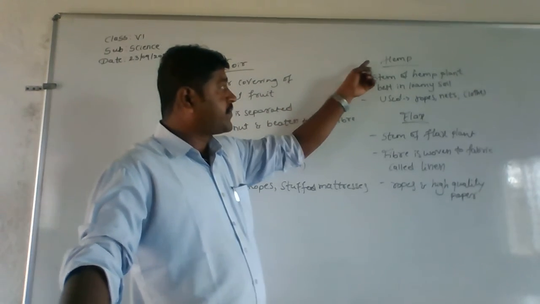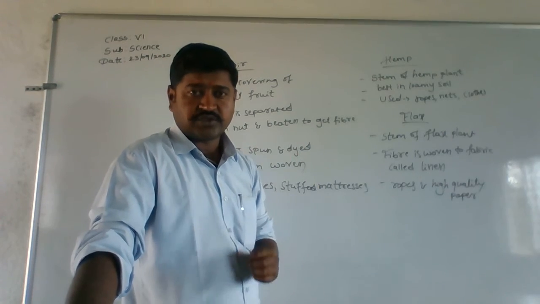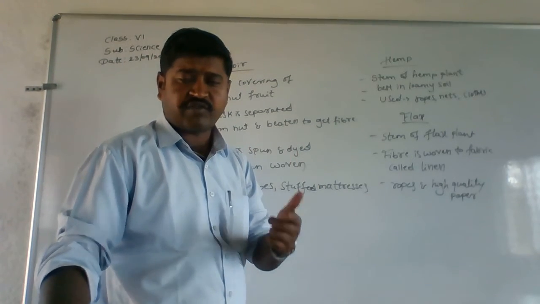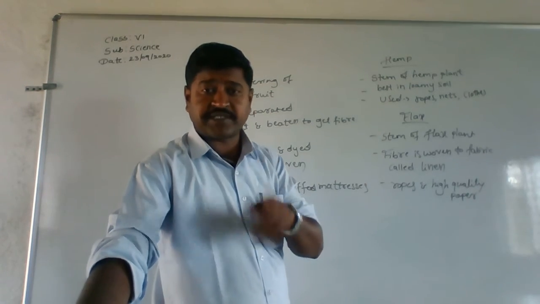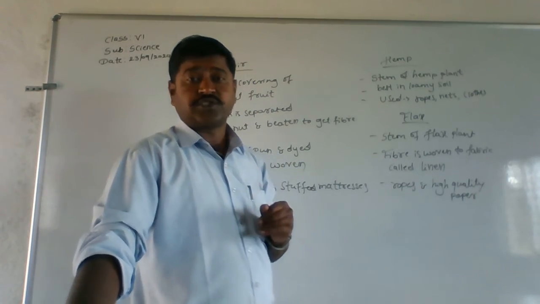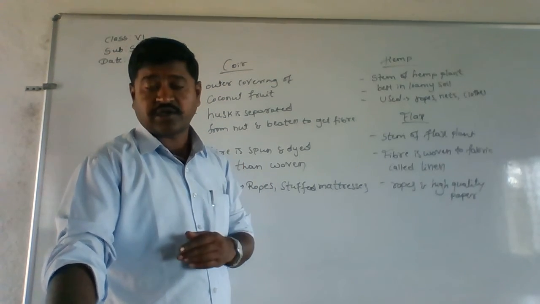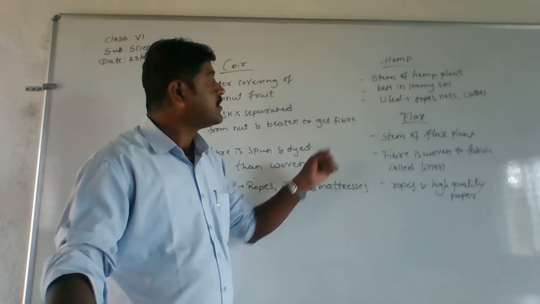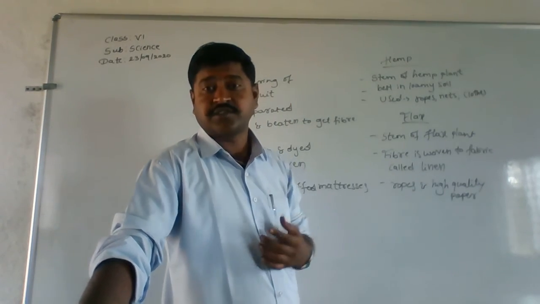Then coming to hemp, it is obtained from the stem of a hemp plant. So we are going to get hemp fiber from the stem of the hemp plant. It is going to grow best in loamy soil, like jute. Then it is also used in making ropes, nets and cloths.